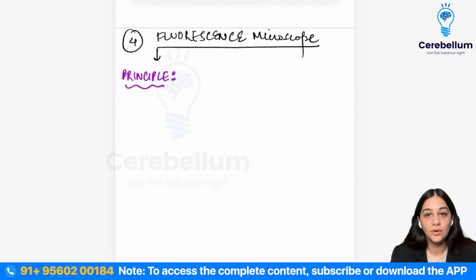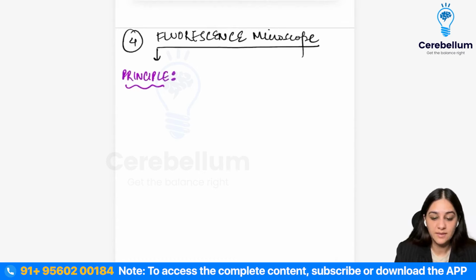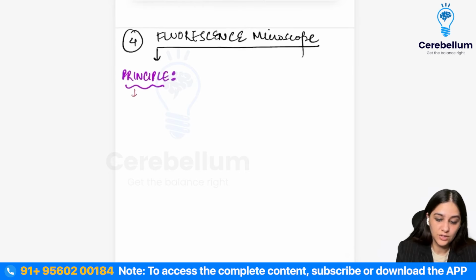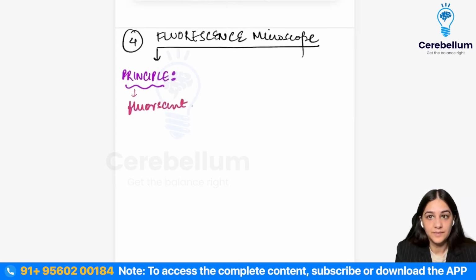Now coming to the fluorescent microscope. So fluorescent microscope, the basic principle is that we use a fluorescent dye to tag the specimen, and then we put UV light on it, so it will make the specimen fluoresce, right? So it uses a fluorescent dye to generate images,